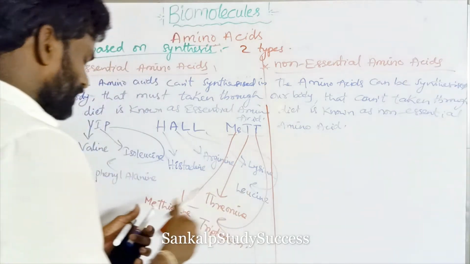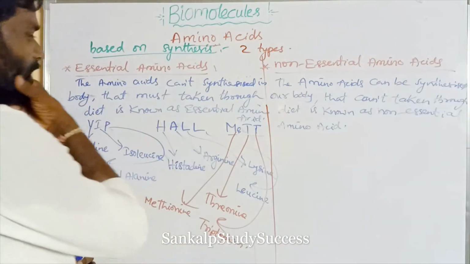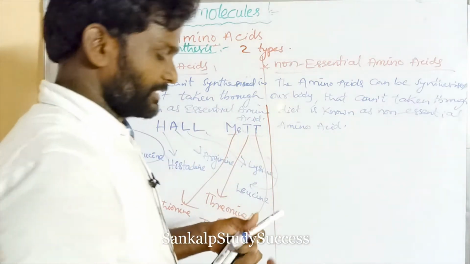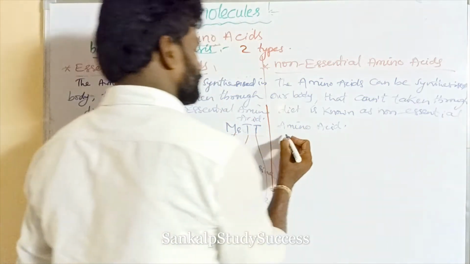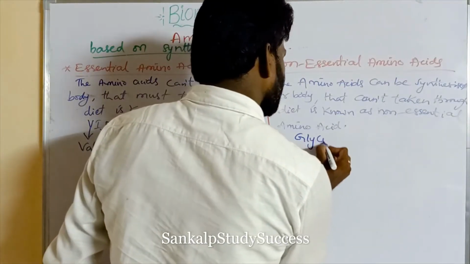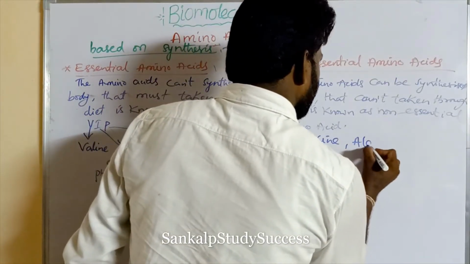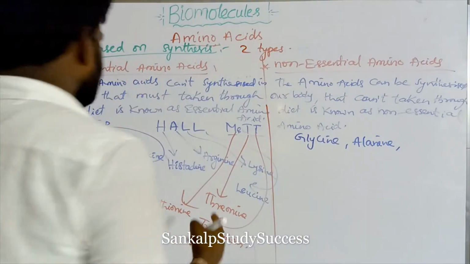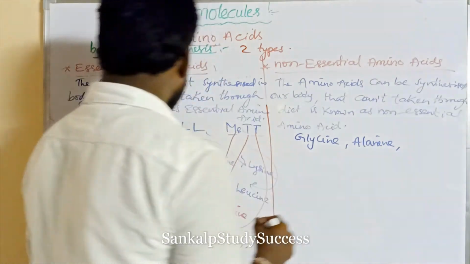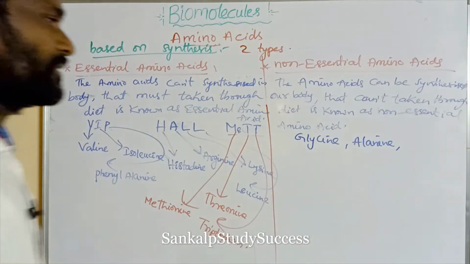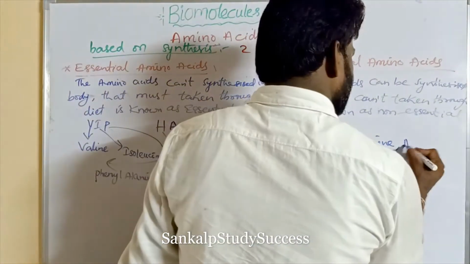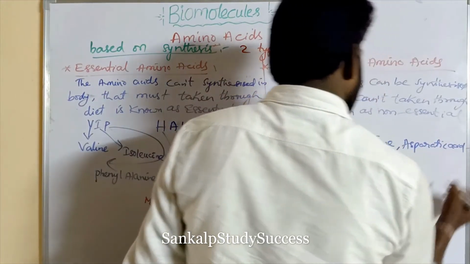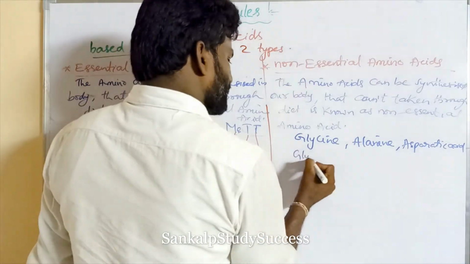If these 10 are remembered, we can easily write the other 10. So what are they?